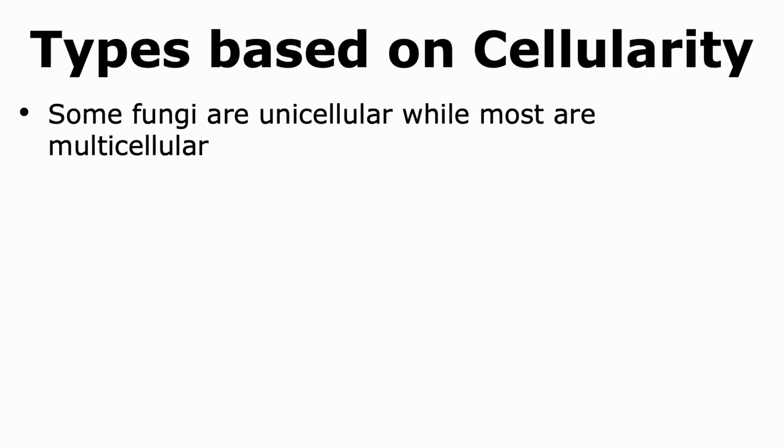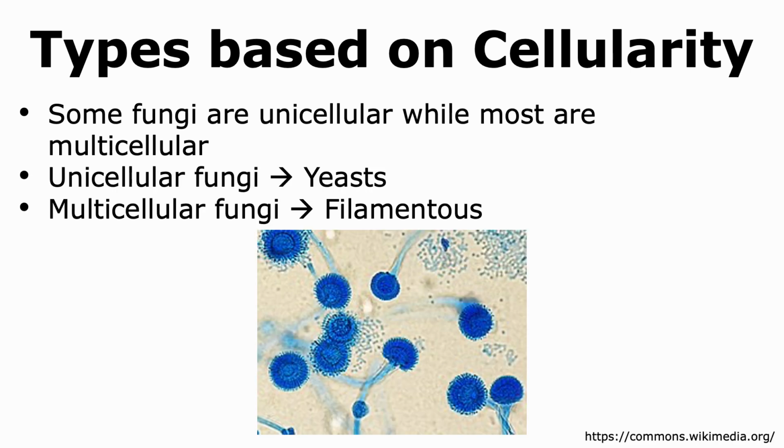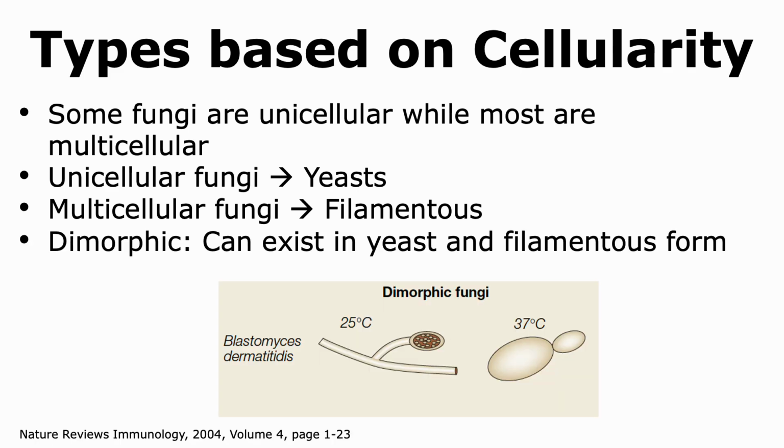Some fungi are unicellular, and a perfect example of these are yeast. Most fungi, on the other hand, are multicellular. They tend to show the appearance of tube-like structures which resemble filaments, and hence they're also called filamentous fungi. There are a few fungi that are dimorphic, which means that in some conditions they exist as unicellular yeast, while in other conditions they can change and adopt the structure of multicellular fungi and show the presence of the filamentous form.